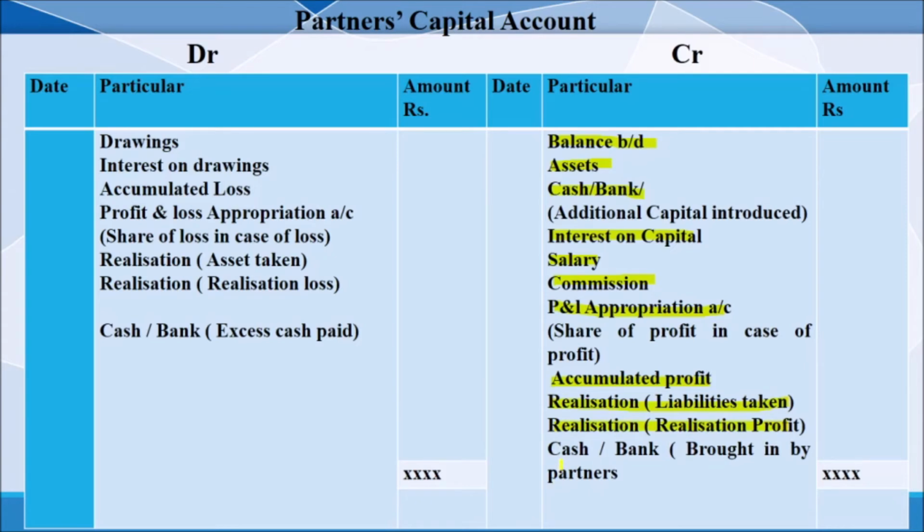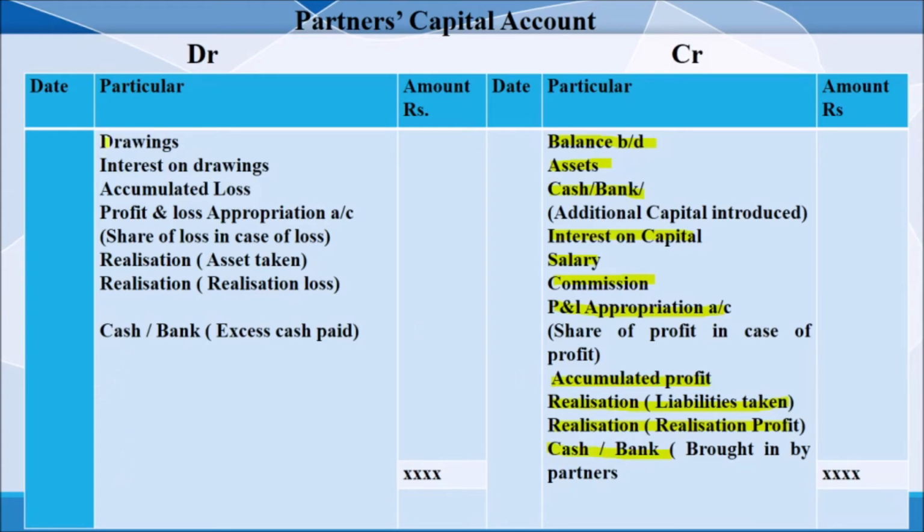And for the settlement of the accounts, in rare cases the partner has to bring cash. At that time, it is cash or bank, the amount brought in by the partner.